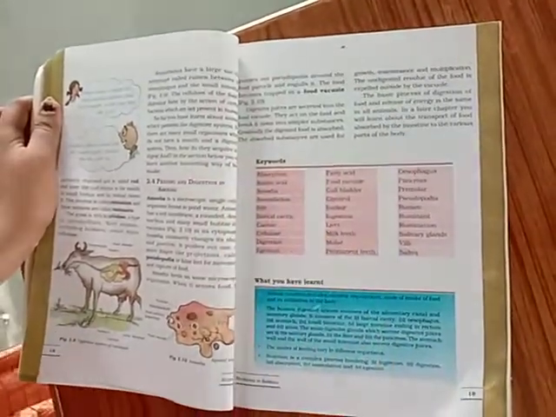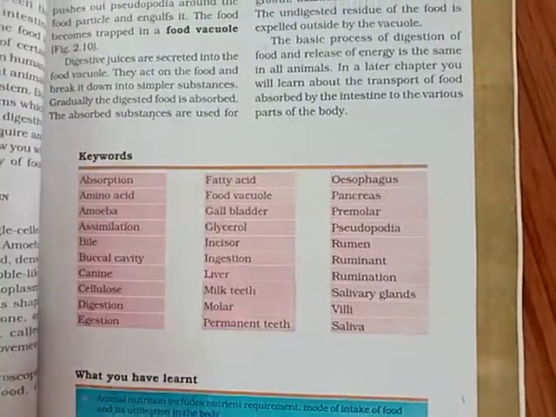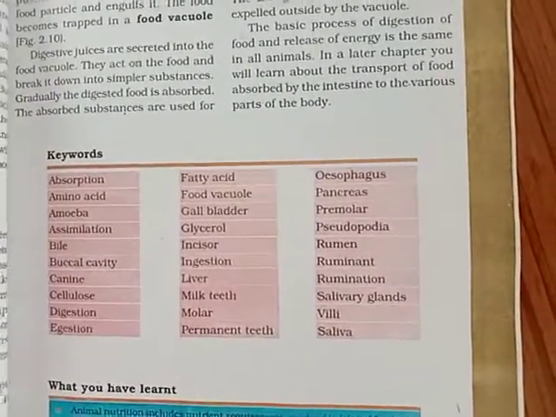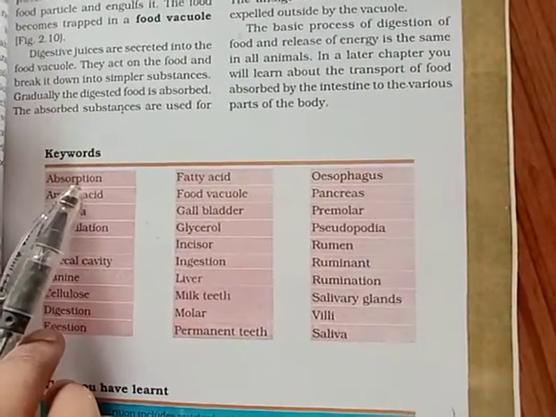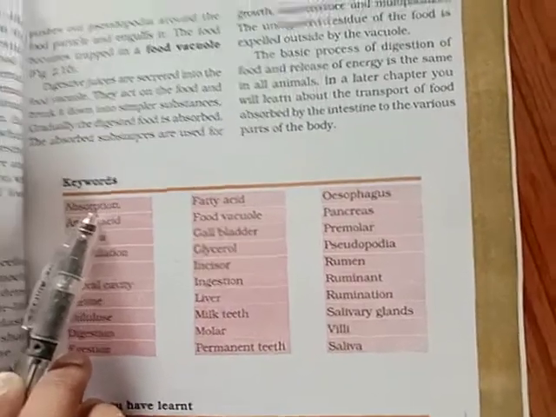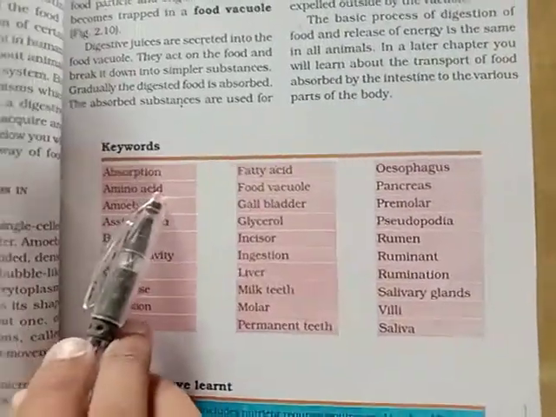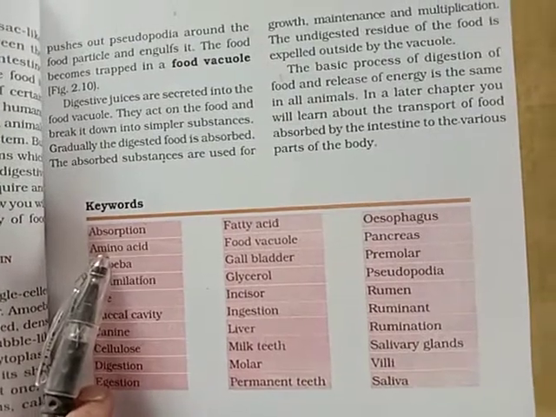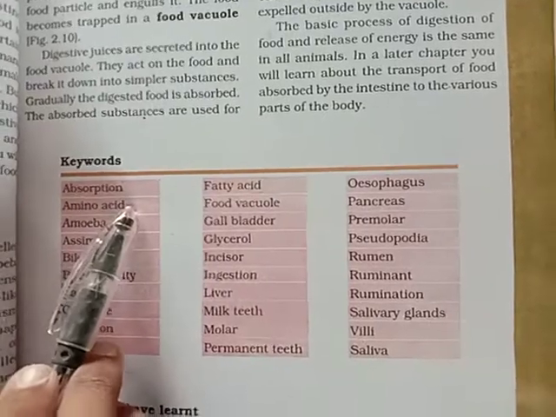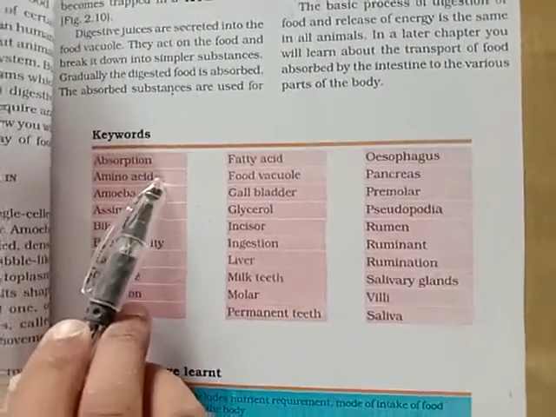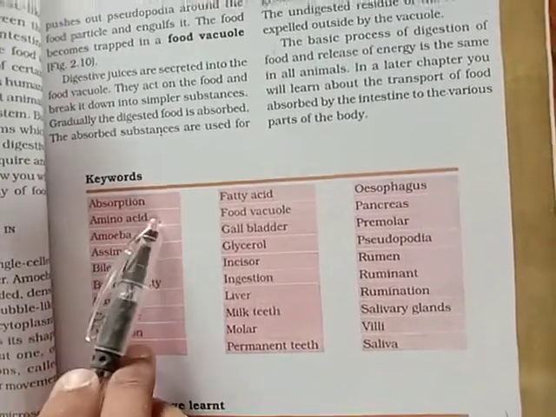So here the keywords are given. Okay, all keywords I am saying, as you are now in class 7, you will be able to write all these keywords. I know you all can do it. Absorption means what? I explained already. The process of absorbing the important nutrients. Okay. Amino acid is what? It is the essential nutrient or building block of protein. As I told you, when protein is digested, it becomes its simpler form, that is amino acid.